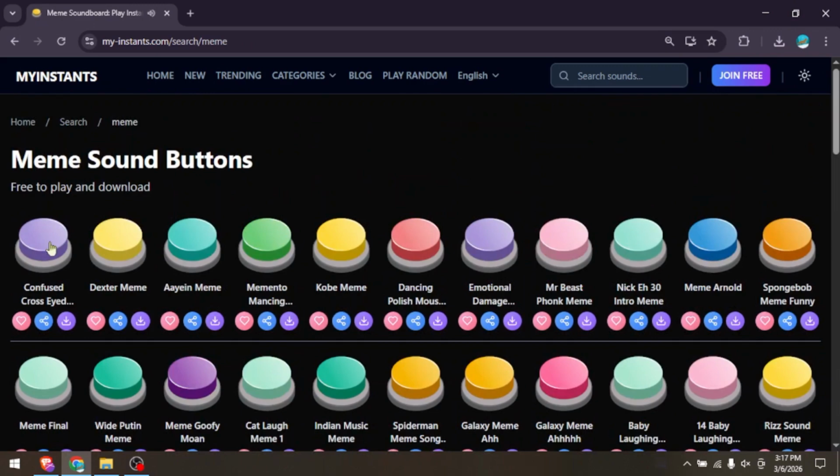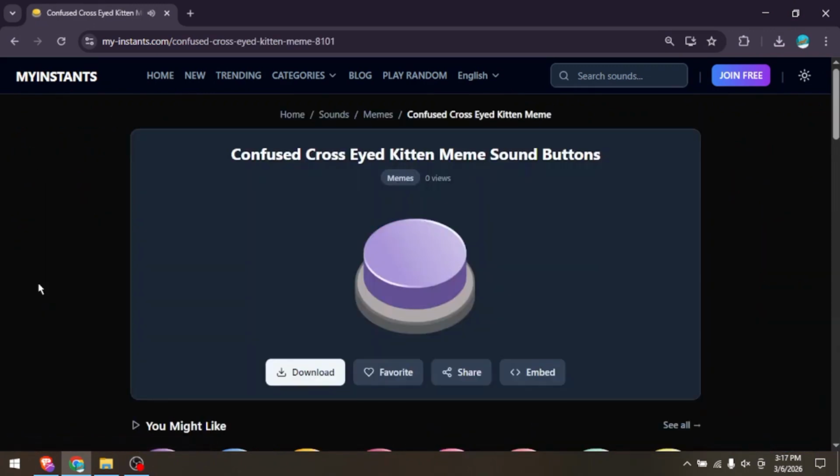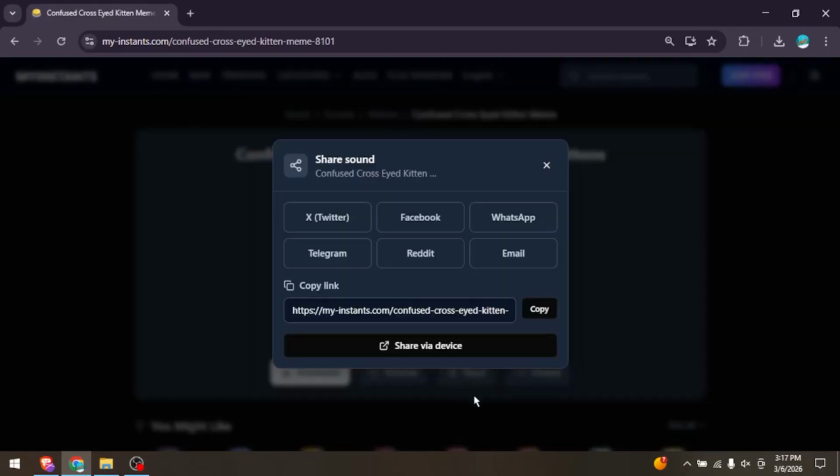When you click on the sound button, a new page will open. On this page, you can play the sound and see several options. You can download the sound file, add it to your favorites, share it with others, or embed the sound on